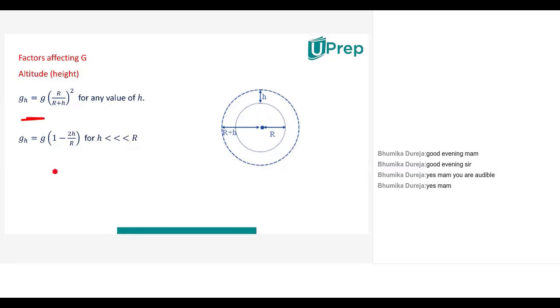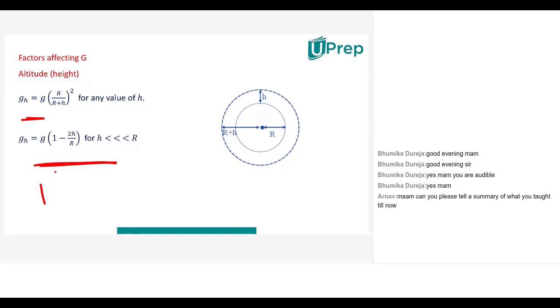You can further simplify it and write it as g into (1 minus 2h by r). There are two expressions here. One should be used when the height above the surface of the earth is very, very small when compared to the radius of the earth. As you know, the radius of the earth is 6,400 kilometers.